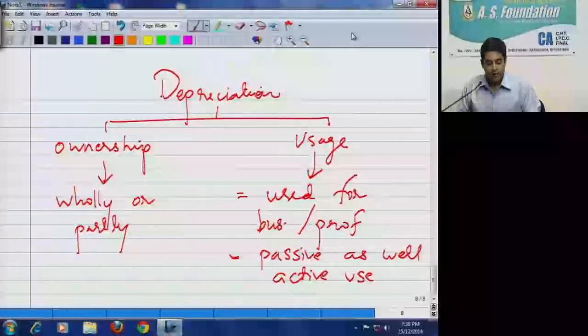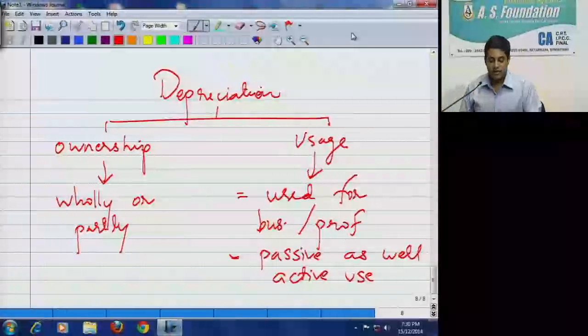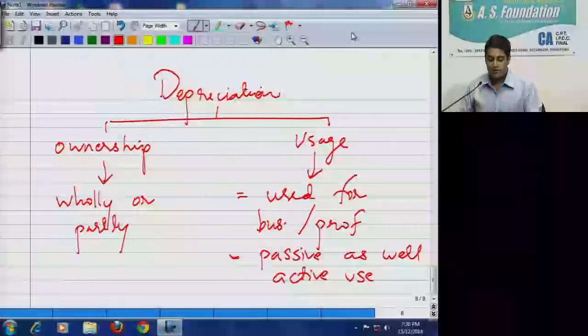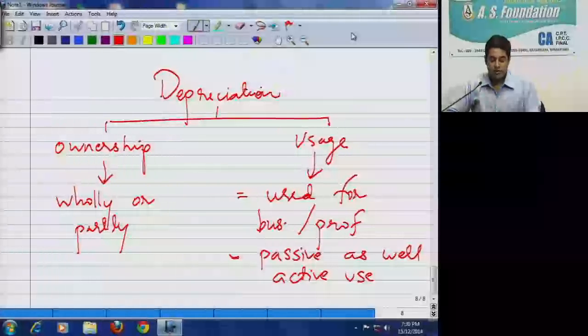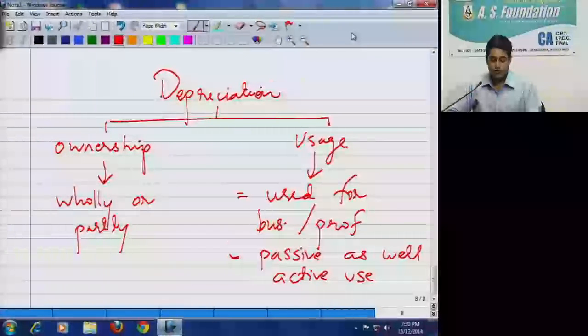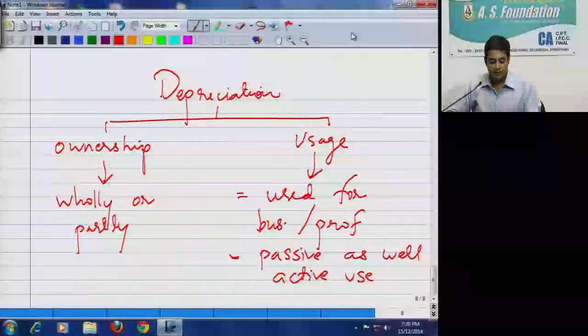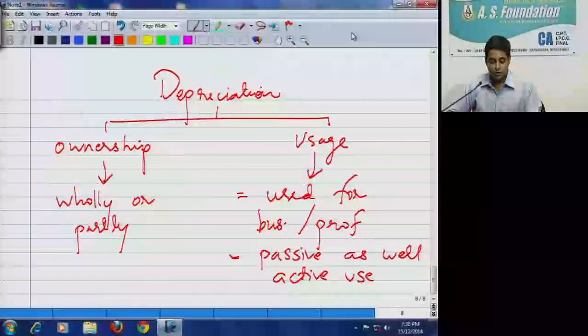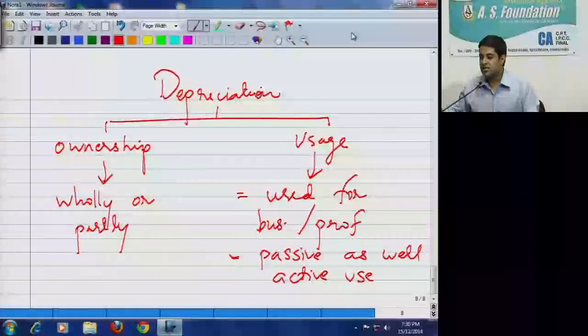On two factors, the Supreme Court has given its ruling. Usage for business: Section 32 requires that the asset must be used in the course of business. It does not mandate actual usage by the assessee itself. In this case, it did use the vehicle in the course of its leasing business. Hence, this requirement of section 32 has been fulfilled, even if the assessee was not the actual user of the vehicles. So, ownership does not mean registration. Even beneficial ownership is allowed under section 32.